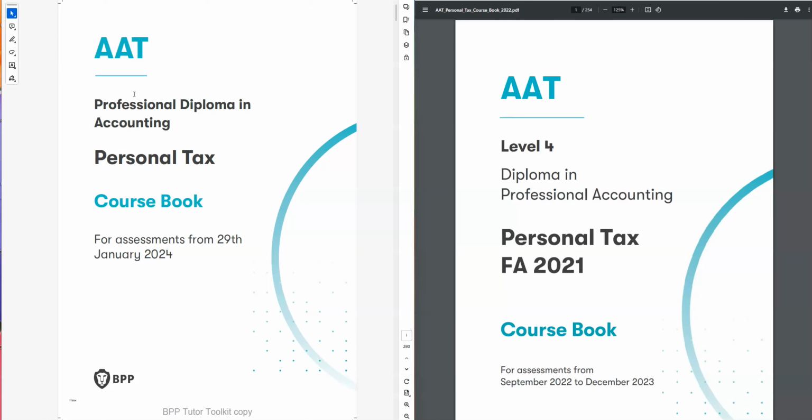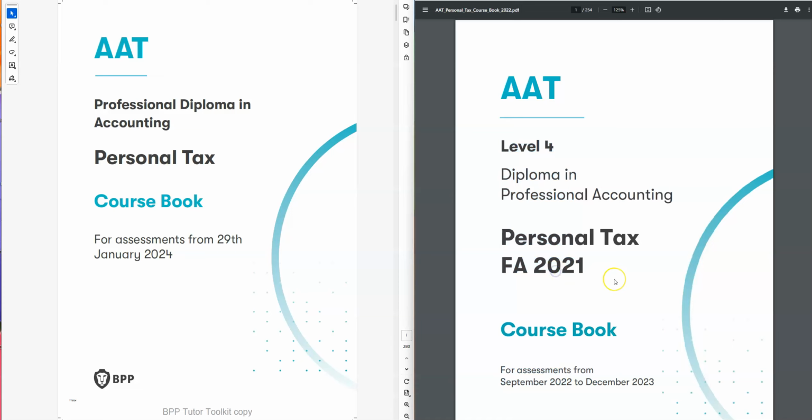In this session we're going to talk about the personal tax, and we'd like to see the changes from Financial Act 2021 to Financial Act 23. So we'd like to see some basic differences, and we want to see what is the new content and what is the area the personal tax has been added with this course.